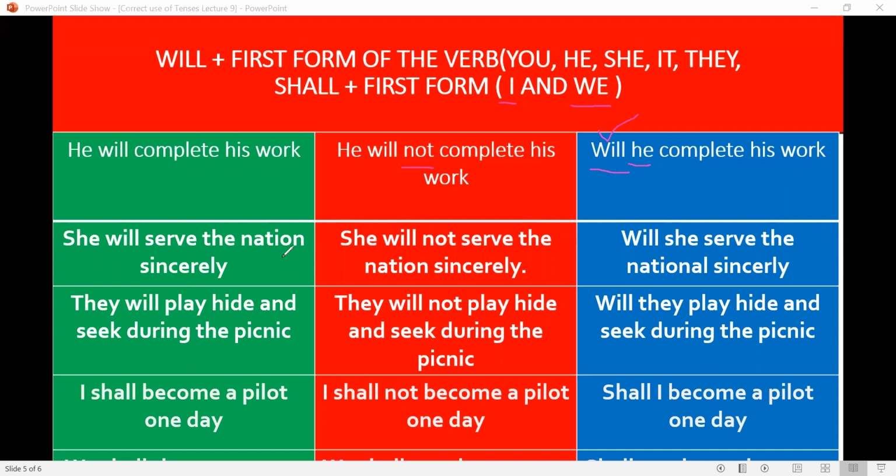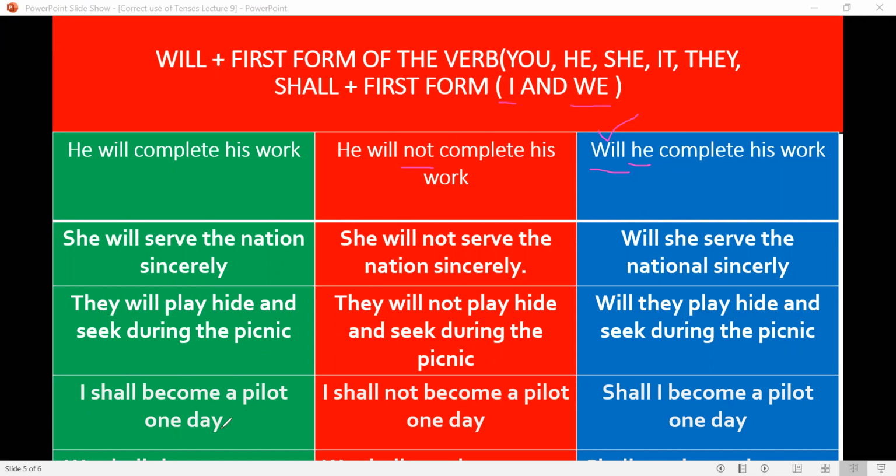She will serve the nation sincerely. To make negative, she will not serve the nation sincerely. To make interrogative, will she serve the nation sincerely? They will play hide and seek during the picnic. They will not play hide and seek during the picnic. Will they play hide and seek during the picnic? See the negative and interrogative, how we are constructing these sentences.